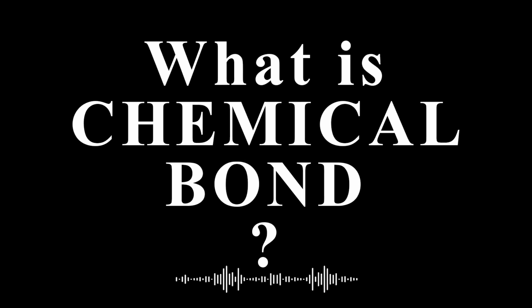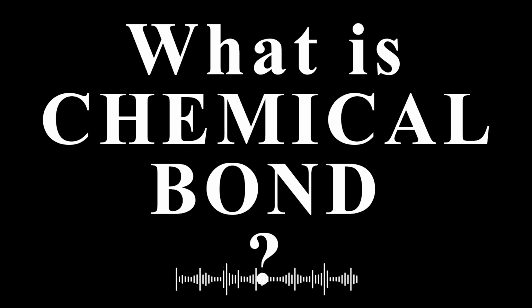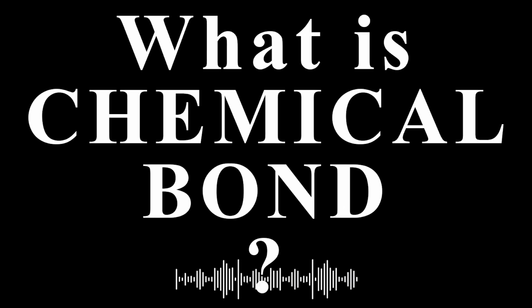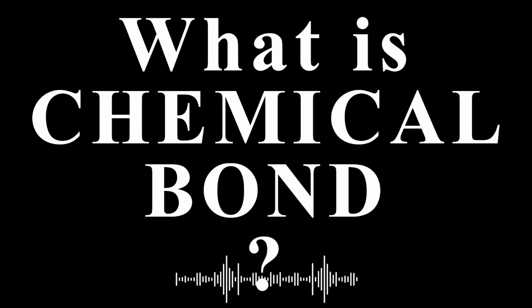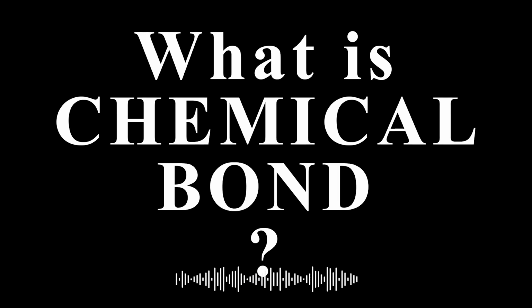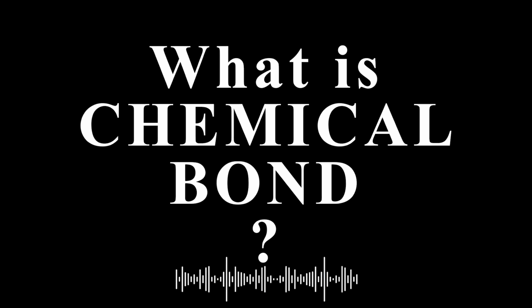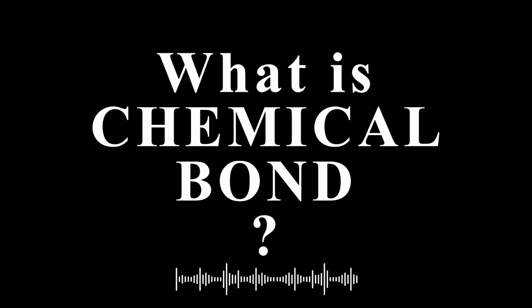There is also metallic bonding, which occurs in metals. Here, electrons are not tied to a single atom, but move freely among many atoms. This sea of electrons explains why metals conduct electricity and heat so well and why they can be shaped without breaking. Chemical bonds are not just static connections.